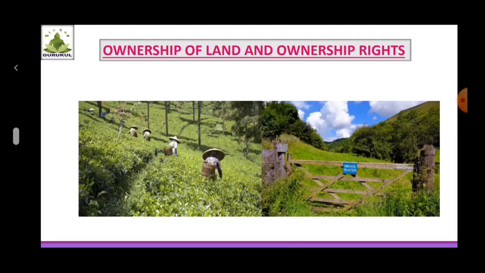Land use shown in figure 6.2 is agricultural land use and land use shown in figure 6.3 is non-agricultural land use. Based on both the images, can you tell in which area the property is located?